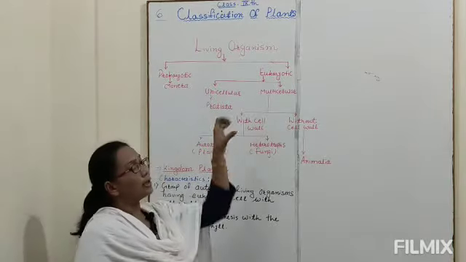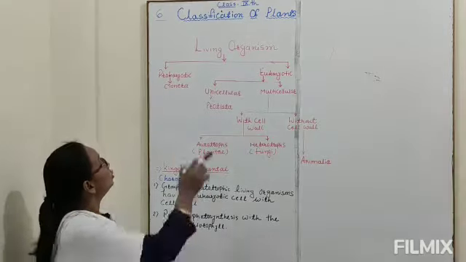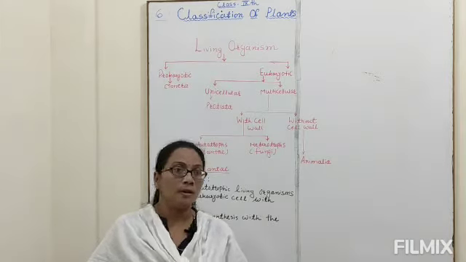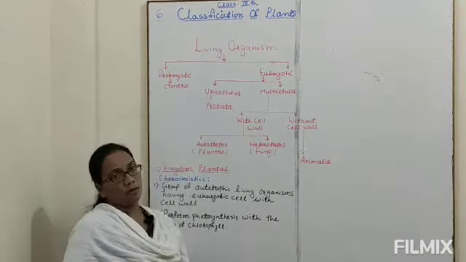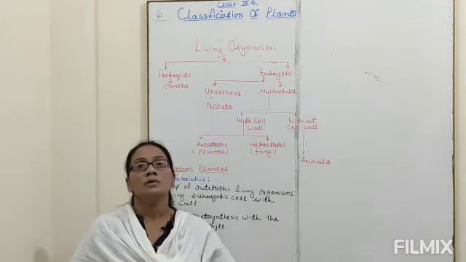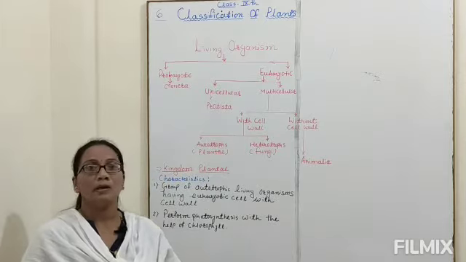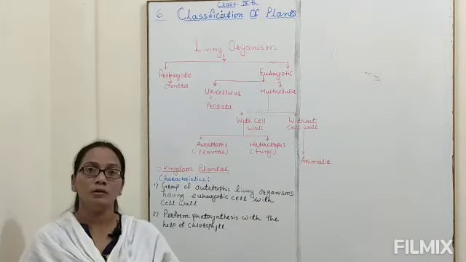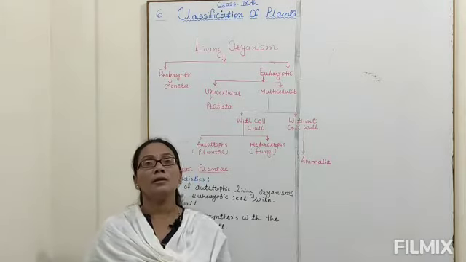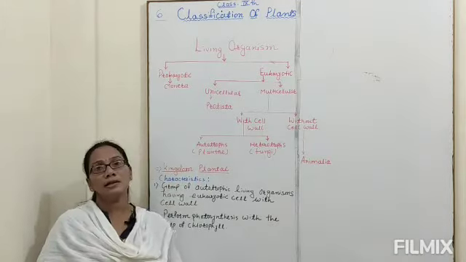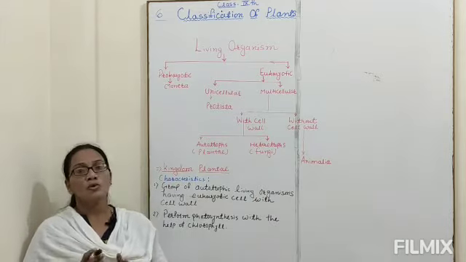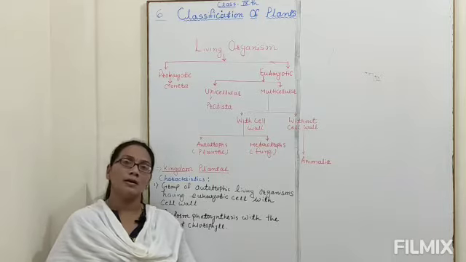First of all, living organisms are divided into two main groups, that is prokaryotic and eukaryotic. Now what is meant by a prokaryotic organism? The organisms are simple and they don't have a well-defined nucleus. Nuclear membrane is absent and the hereditary material, also called the genetic material, is not present inside the nucleus. Most of the cell organelles are absent.